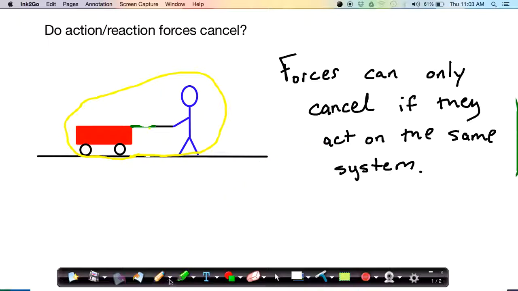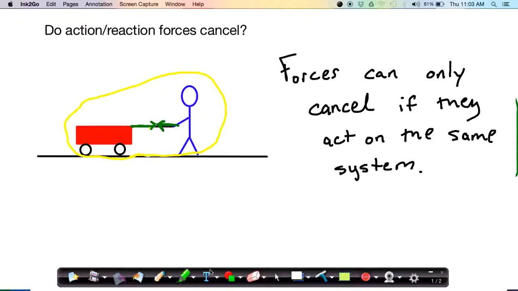If I look at that same force pair from before, so we had person pulls on wagon, wagon pulls on person, equal and opposite forces, part of a mutual action. In this case, if I'm considering the combined system of the wagon and the person, neither of those action-reaction forces acts on that system. Instead, these forces are internal to that system. They are inside the system that we are interested in.